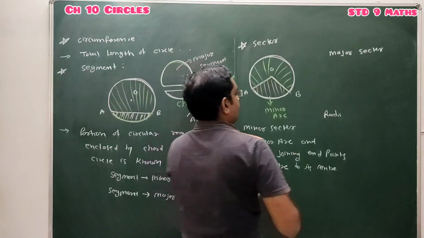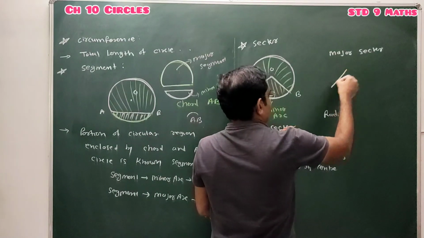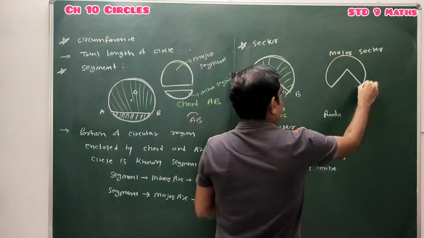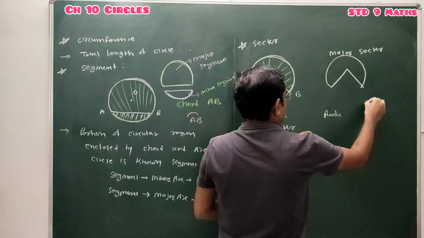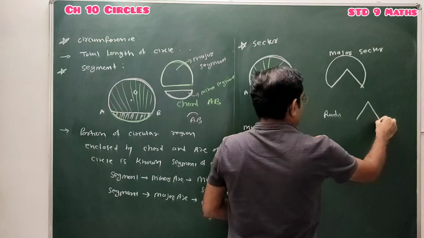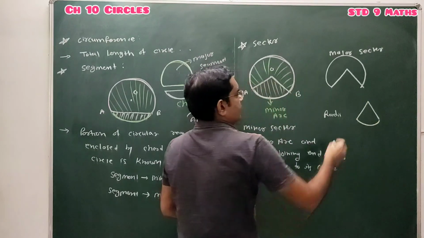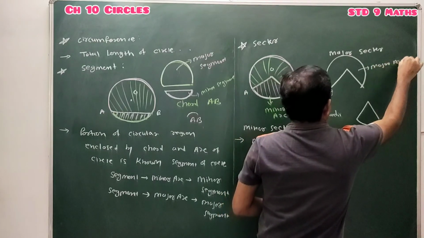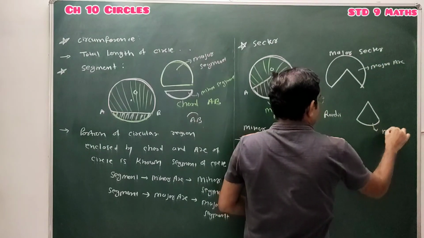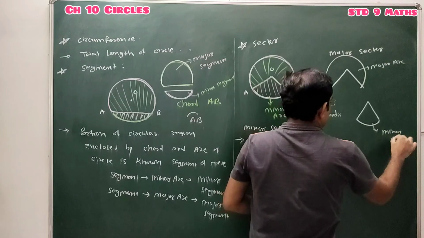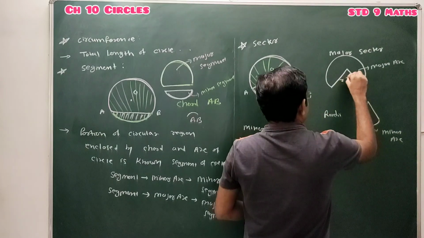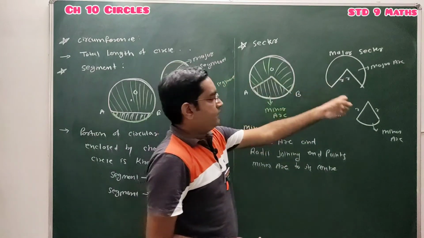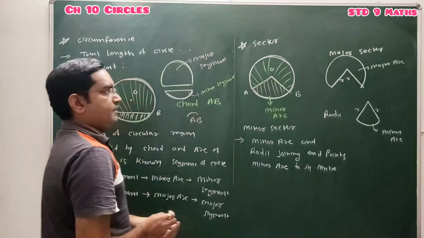So our major sector will be in the form of this shape, and our minor sector will be in the form of this shape. This is the major arc, this one is the minor arc, and these are two radii. So this is known as major sector, and this is known as minor sector.